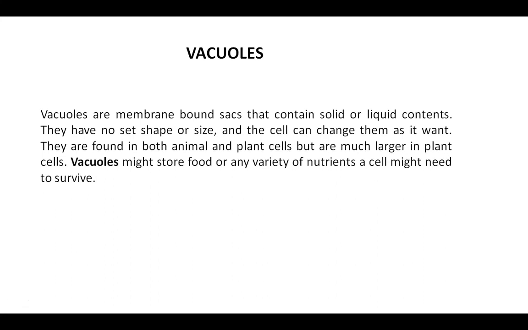Because of the presence of a large vacuole in the plant cell, all the organelles come into the periphery of the cell. Have you studied the structure of the plant cell and the animal cell? You will find that all the organelles in the plant cell are present in the periphery because a large vacuole is present at the center. So we can say all the organelles in the plant cell are eccentric, while in animal cells, vacuoles are small and scattered, present in different parts of the cell.